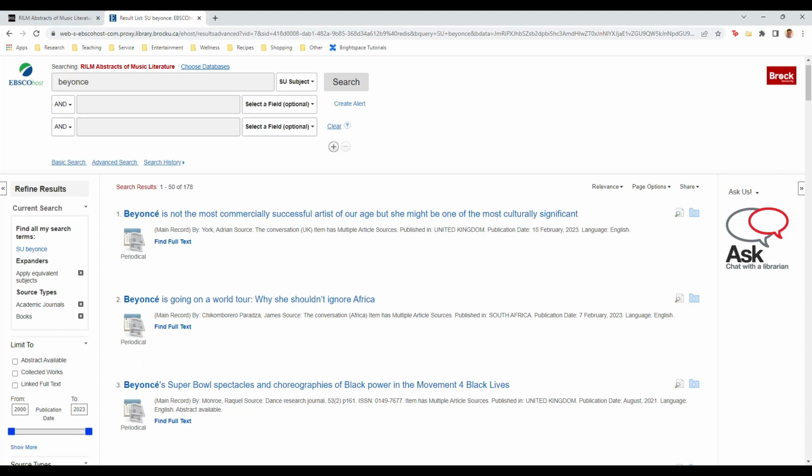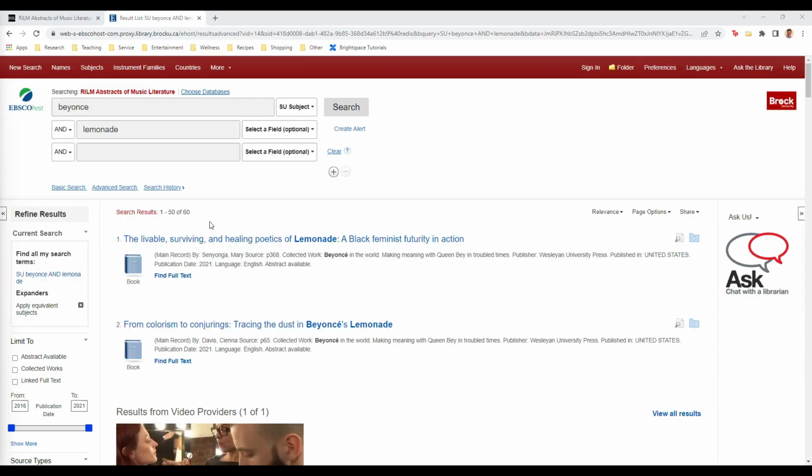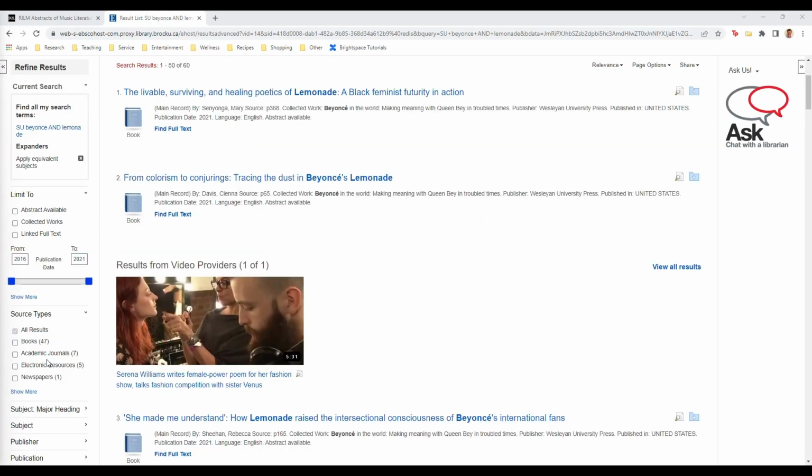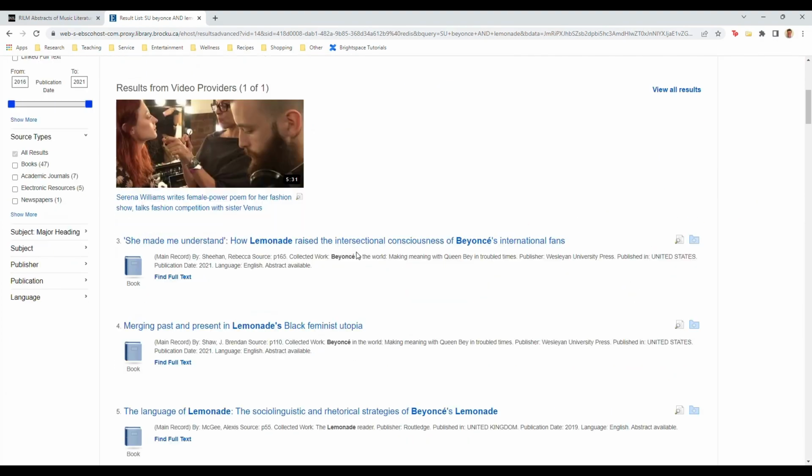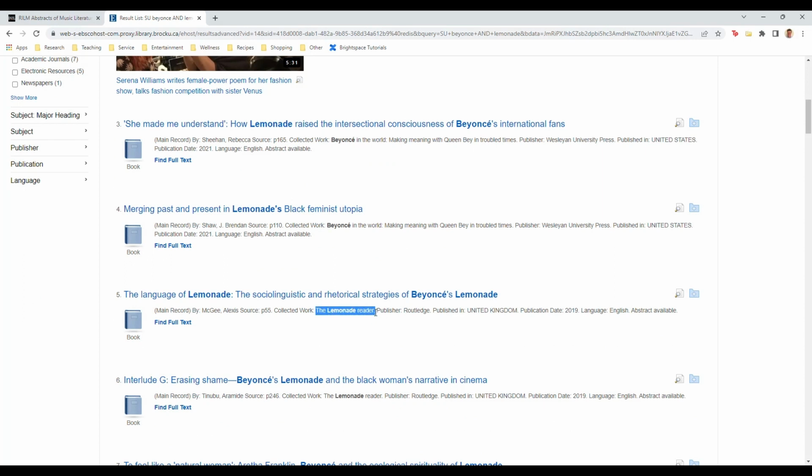If you really want to limit the results, you'll probably want to narrow your search to a particular album. Let's say Lemonade. Now we only have 60 sources. Since we did a new search, our previous filters need to be redone. For time, I'm not going to do that now. One thing to note is that most of these items are from the same two books, Beyonce and the World and The Lemonade Reader.